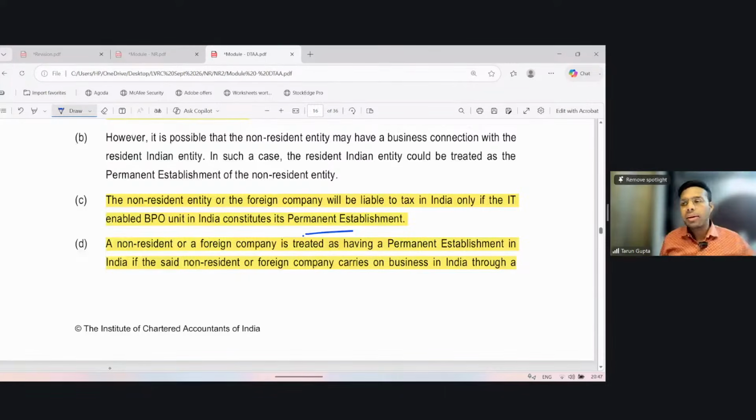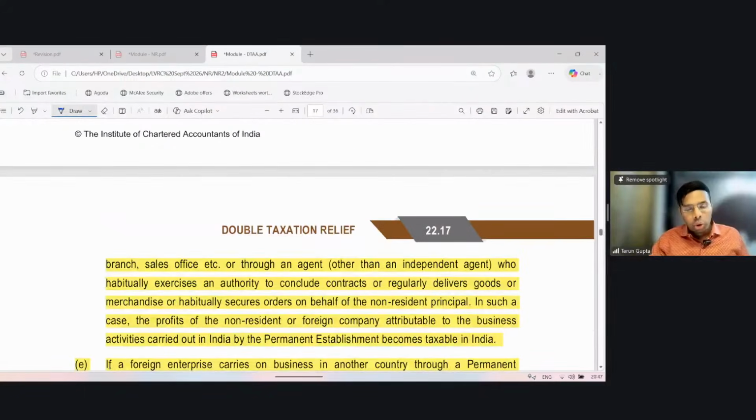Now, when can we say that the non-resident has a PE in India? If the said non-resident or foreign company carries on business in India through a branch, so the business is being carried out in India, then the PE is there.